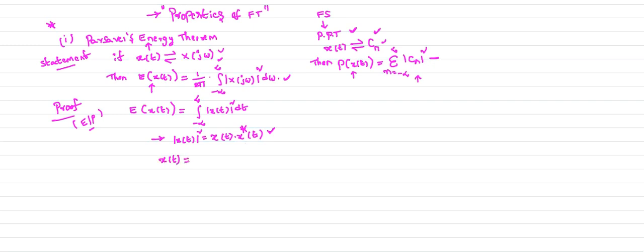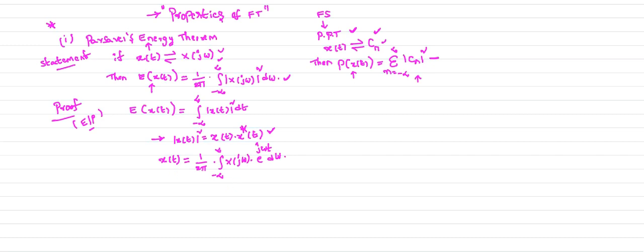So your x of t is 1 by 2 pi integral minus infinity to plus infinity x of j omega into e power j omega t d omega. That is your x of t.